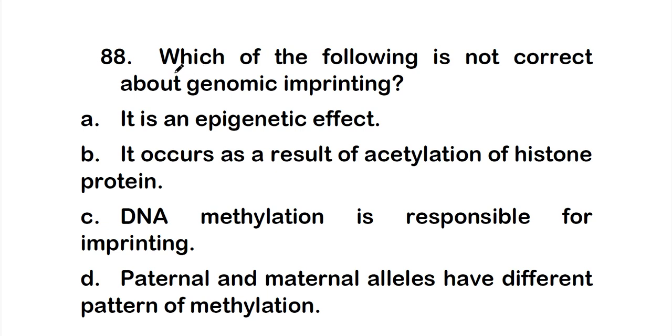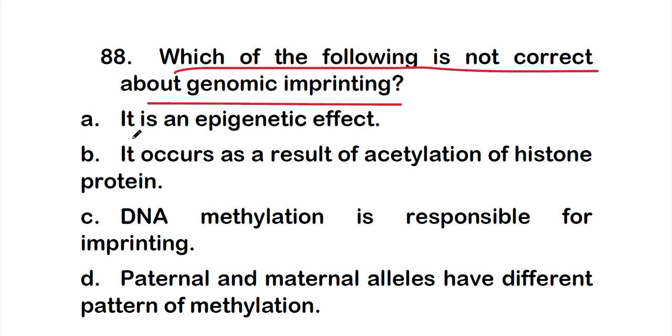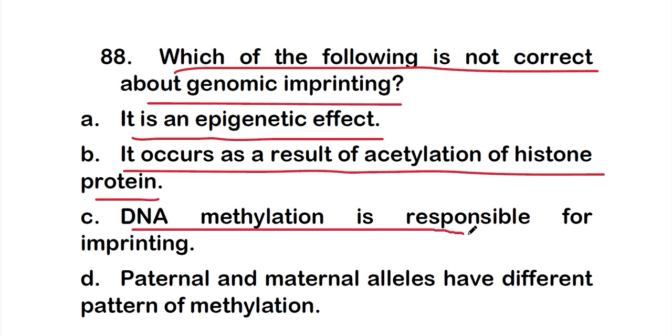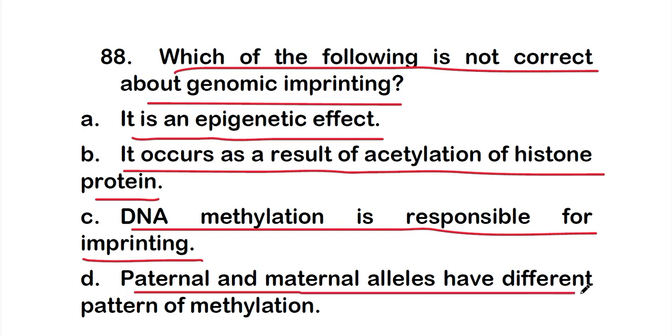Which of the following is not correct about genomic imprinting? And the options are option A, it is an epigenetic effect. Option B, it occurs as a result of acetylation of histone protein. Option C, that is DNA methylation is responsible for imprinting. Or option D, paternal and maternal alleles have different patterns of methylation.